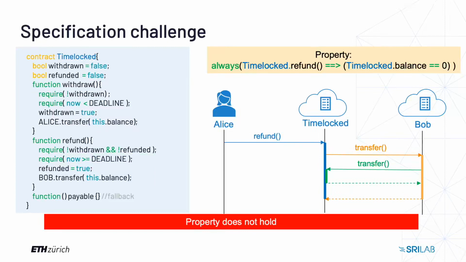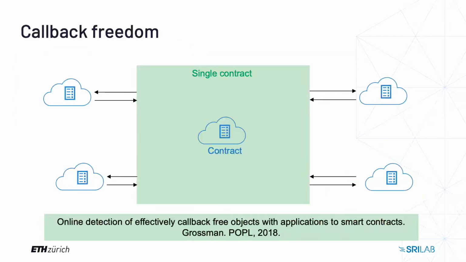We had a property that intuitively should hold, but considering the callbacks from an external contract, it doesn't. That is a specification challenge that was addressed in prior work by Grossman and others from 2018. There they introduced a callback freedom condition. A contract that fulfills this condition can be specified as if there were no callbacks at all.